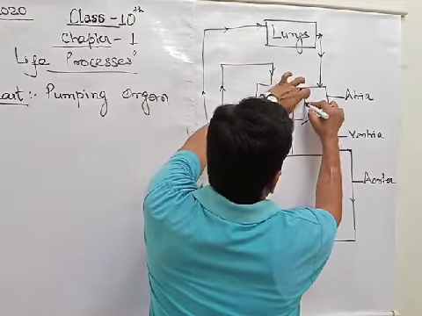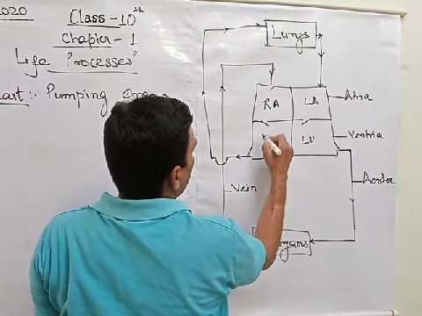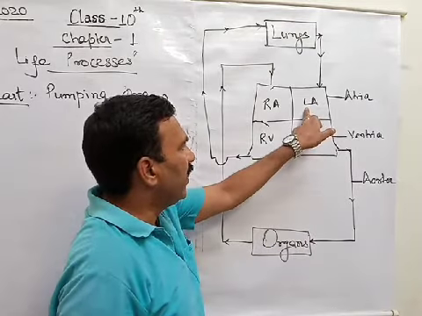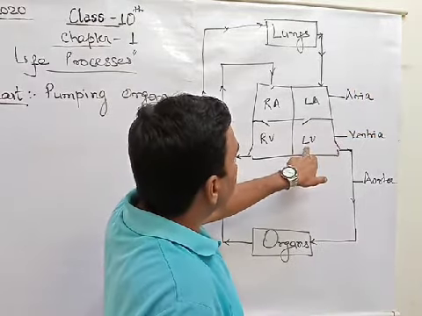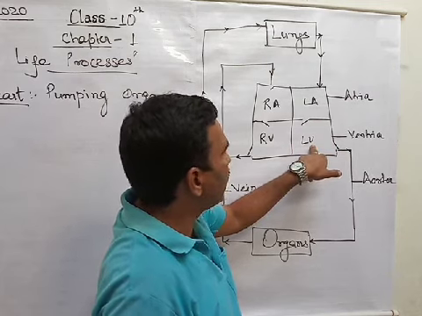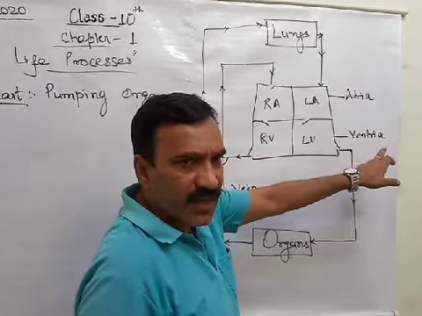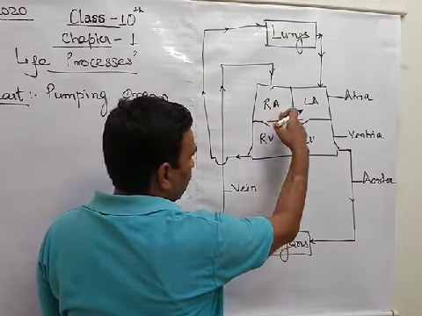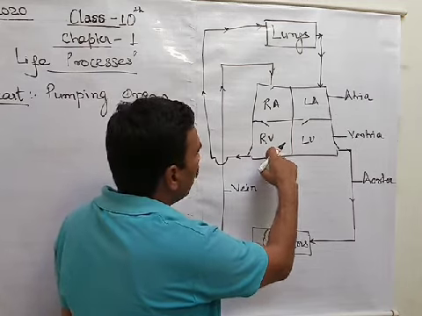This is LA, LV, RA, and RV. L stands for left, and A stands for atrium or auricle. Likewise, V stands for ventricle. Got it? Left ventricle. This is the right atrium, and this is the right ventricle.